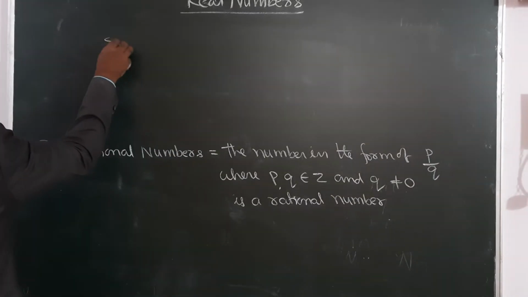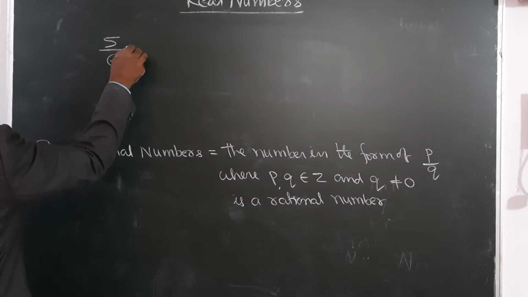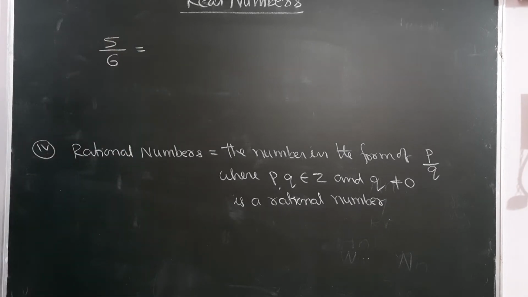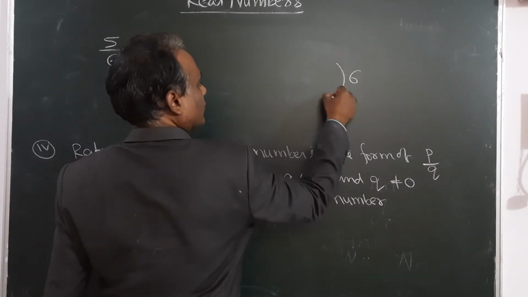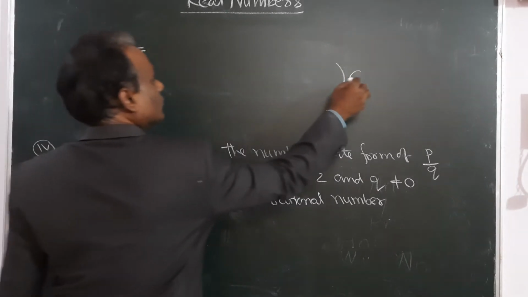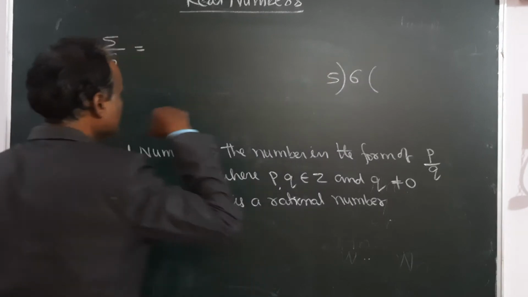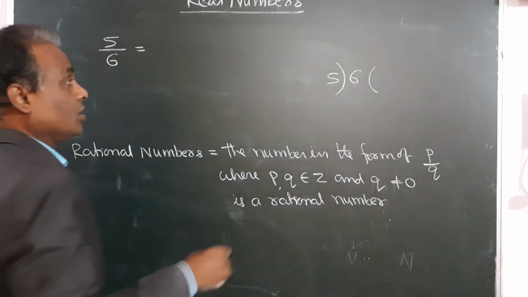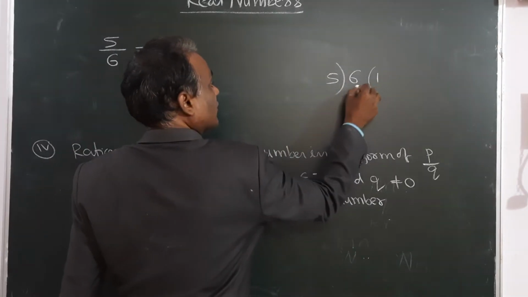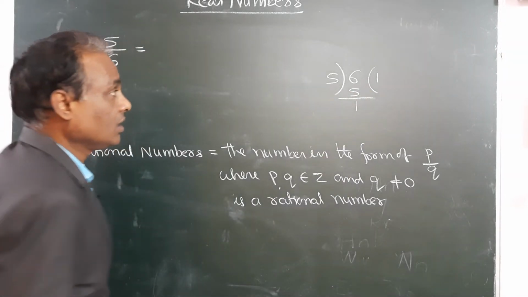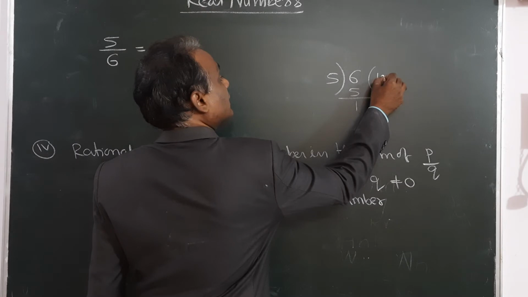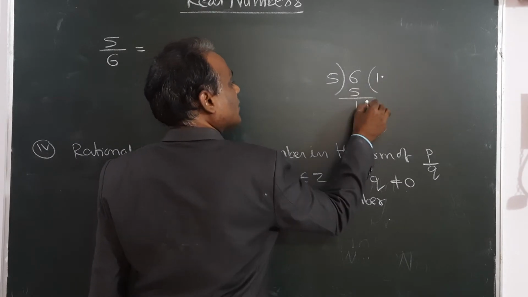See, for a rational number, suppose it is 5 by 6, it can be divided like this. 6, 5, 5 ones are 5, 1 remainder. Take a decimal and put a 0 here.